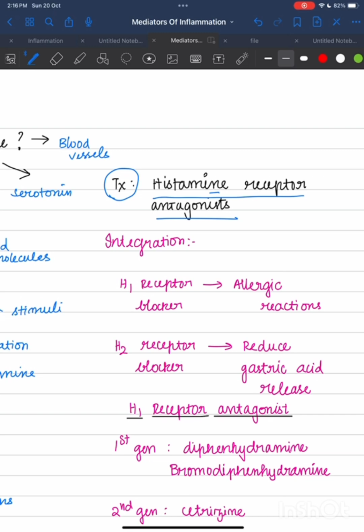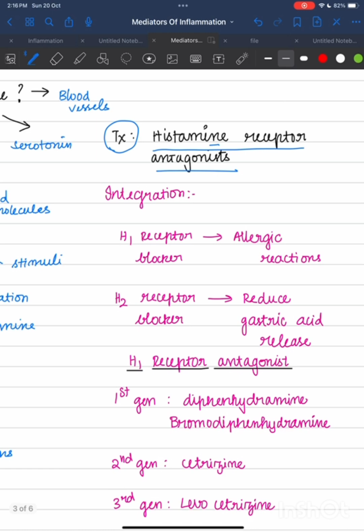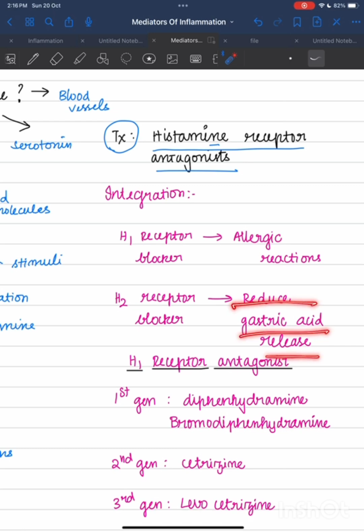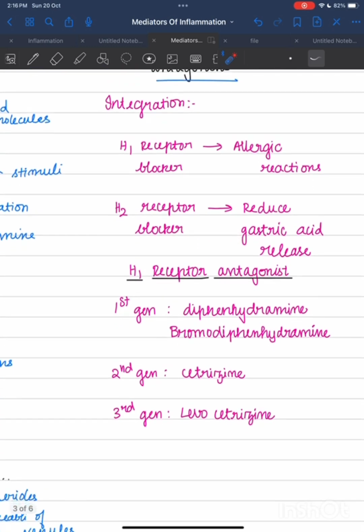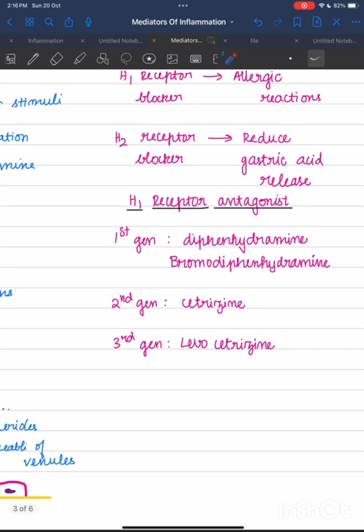Here we deal with horizontal integration with pharmacology. There are actually four types of histamine receptors, but the major ones are two: H1 receptor blocker and H2 receptor blocker. H1 receptor blockers deal with allergic reactions, and H2 receptor blockers are given to reduce gastric acid release, mainly in peptic ulcer disease. So for allergic reaction we give H1 receptor blockers. In H1 receptor antagonists there are three generations: first, second, and third generation. We all know cetirizine is a histamine receptor antagonist.